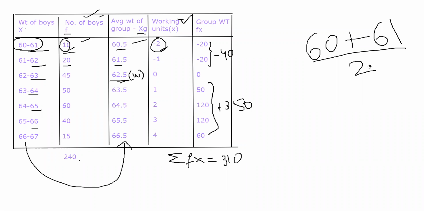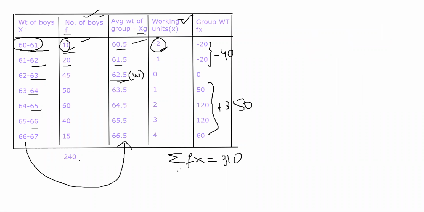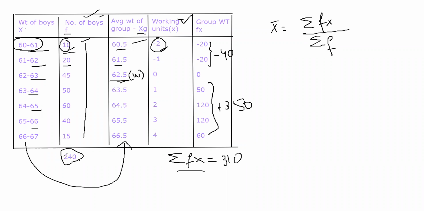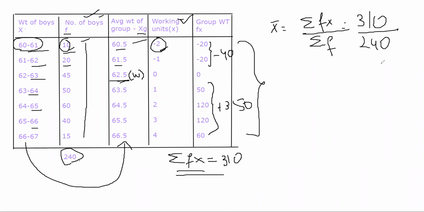Now, यहाँ पर क्या करता हूं मैं? I already have my sigma fx. I'll try to find out small x bar, mean of working units, ठीक है, और mean of deviations भी बोल सकते हैं इसको. Mean of working units will be sigma of f small x divided by sigma of f, ठीक है. Sigma of f is this summation of all the frequencies here, ठीक है. Sigma of fx is summation of this, ये is equal to 310 divided by 240. The answer that I get is 1.29.